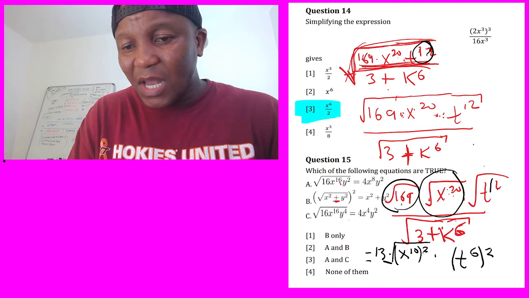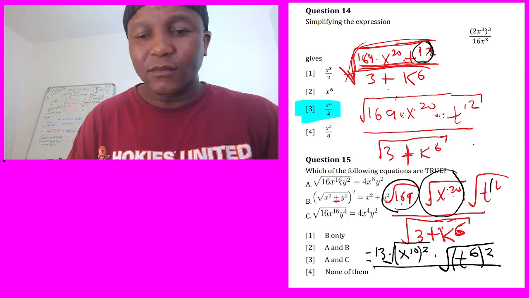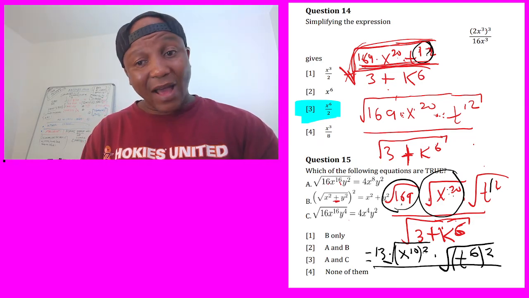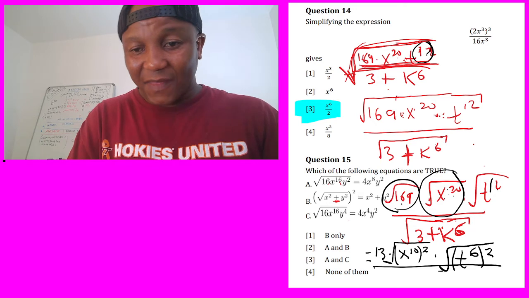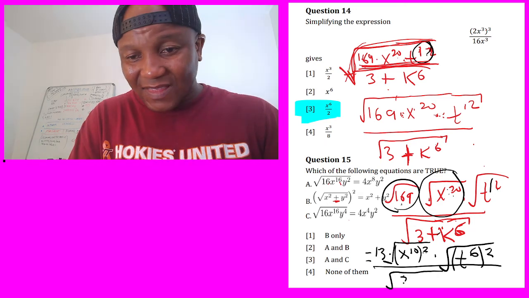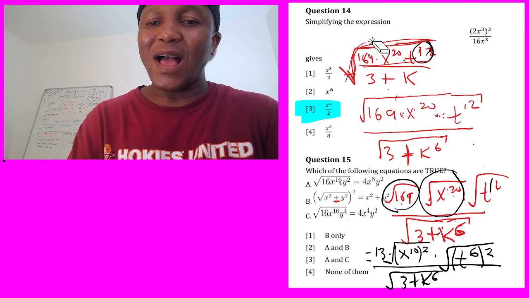Which number is going to make 12? 6. It's going to make your 12. And at the bottom, there's nothing we can do because there's multiplication. It's going to be 3 plus k power 6. We cannot split. So then we finalize.